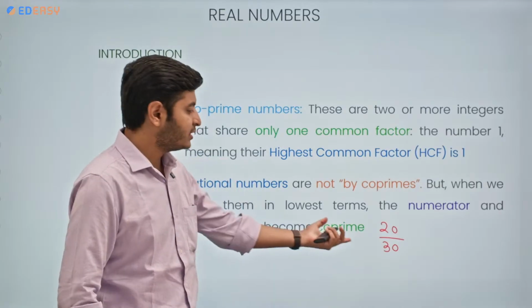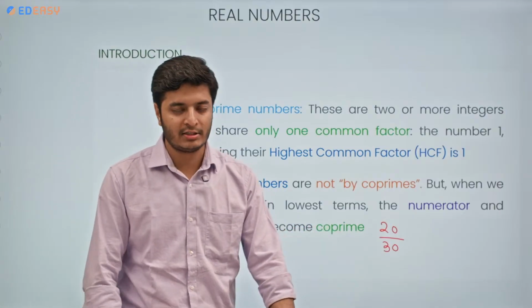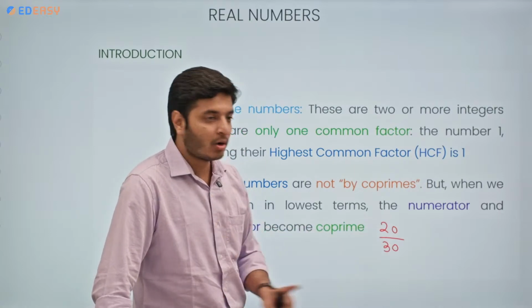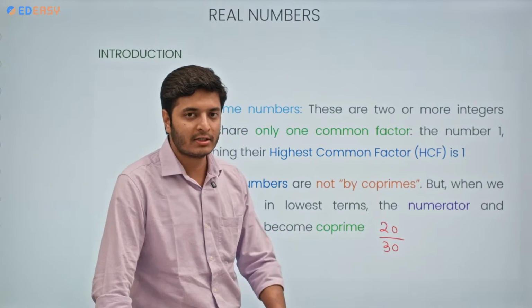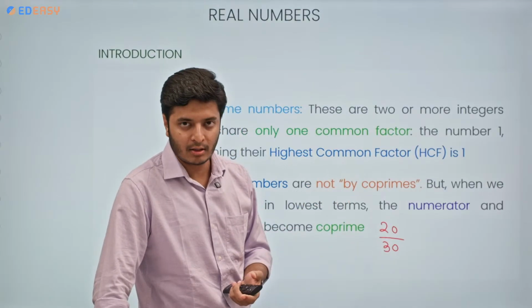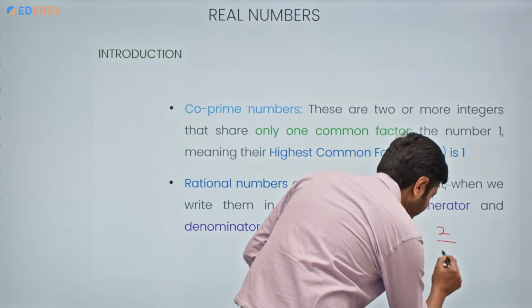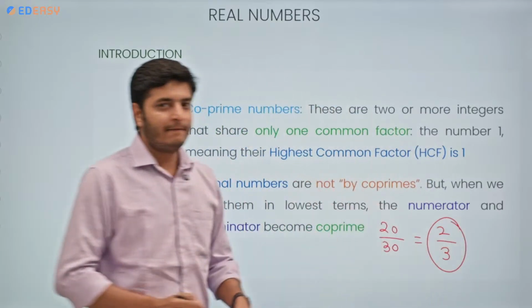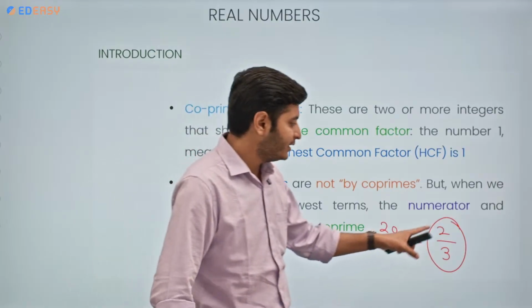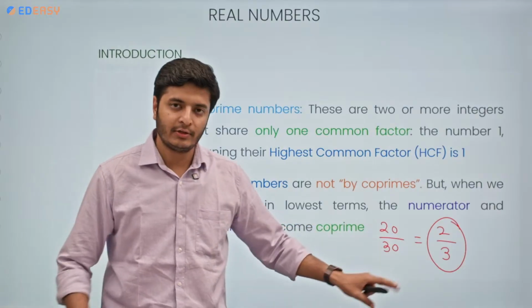But this is not the lowest form or the simplified form, correct? It can be any equivalent rational number to any other rational number. Right now, they do have some common factors among them, and the highest common factor among them is 10, correct? If I divide both the values by 10, then I am left with 2 by 3. Now this is the lowest form. Whenever we write any rational number in its lowest form, the numerator and denominator will always be co-primes to each other. That is one thing that you need to remember.